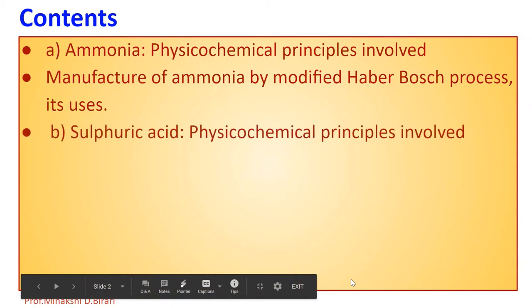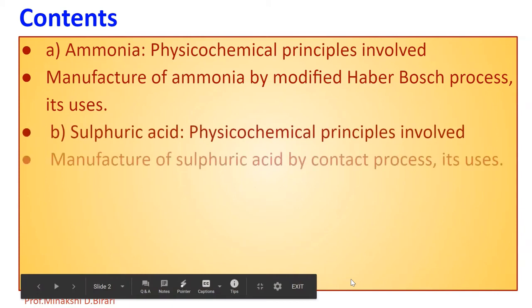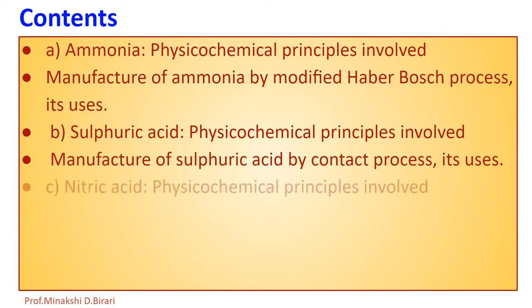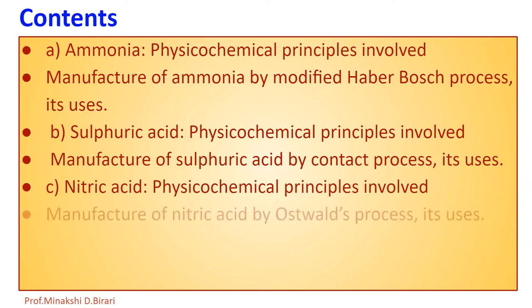We have to study the manufacture of sulfuric acid by contact process, physico-chemical principles involved and its uses. Also, we have to study the manufacture of nitric acid by Ostwald's process, physico-chemical principles involved and its uses.